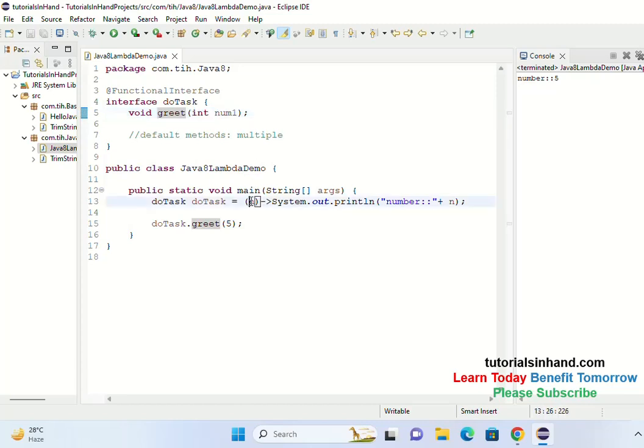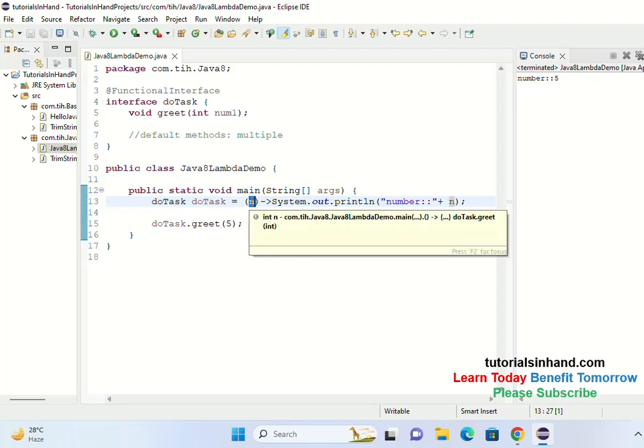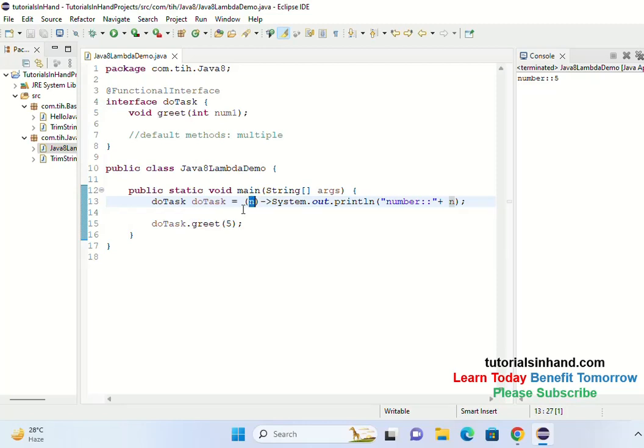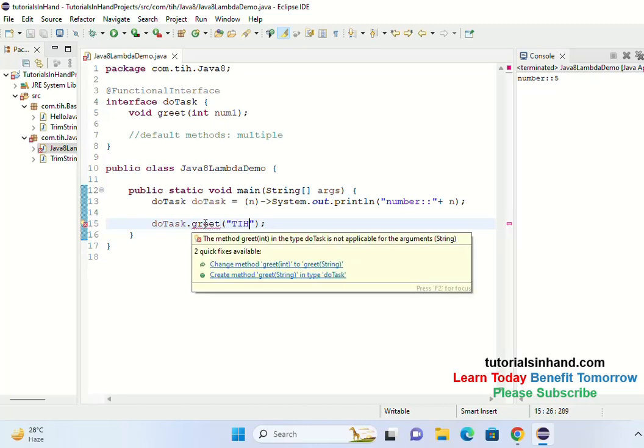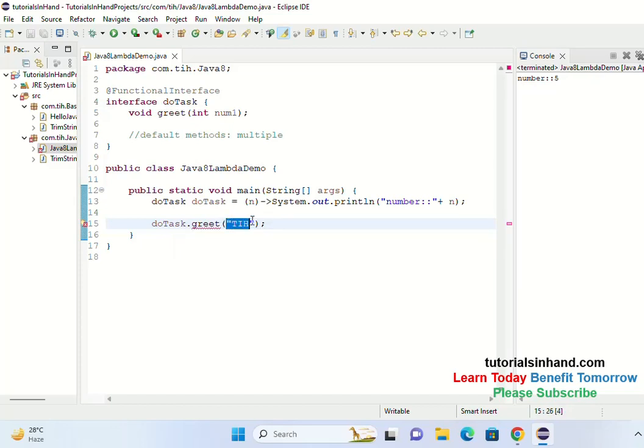So it will expect only an integer value, not anything else. If you try to pass some string, it will not work because the data type is not correct. The argument is not correct, it is saying. So it knows that it will only take an integer value.